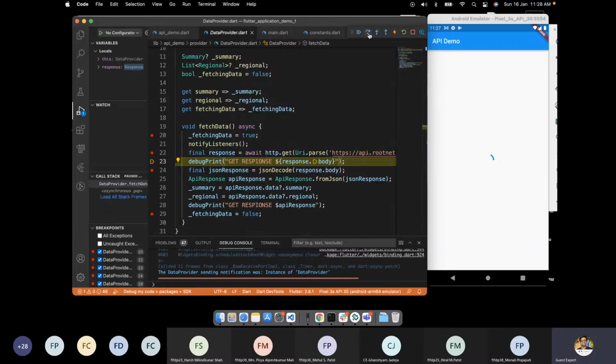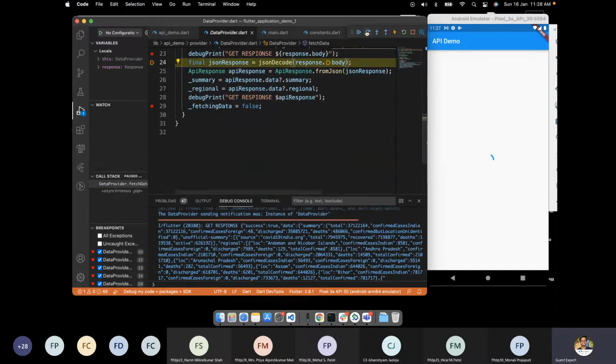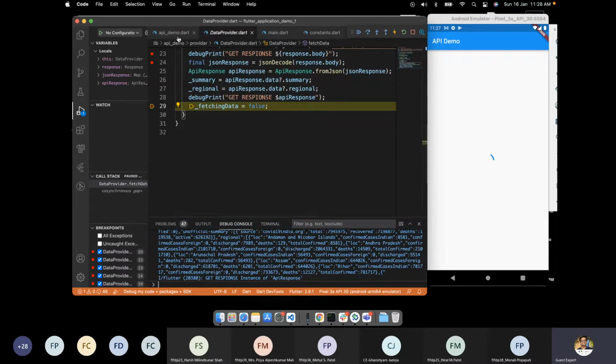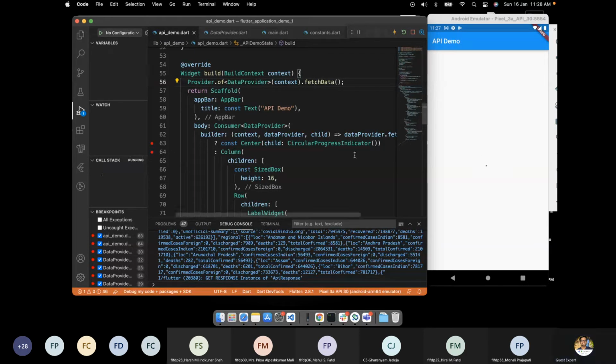Okay, we got the data print on the terminal. Perfect. We are getting the API response summary. Yes, here. And the fetching data should get false. It's true, and now it should get false. And our consumer should get hit. But our consumer is not getting hit again.